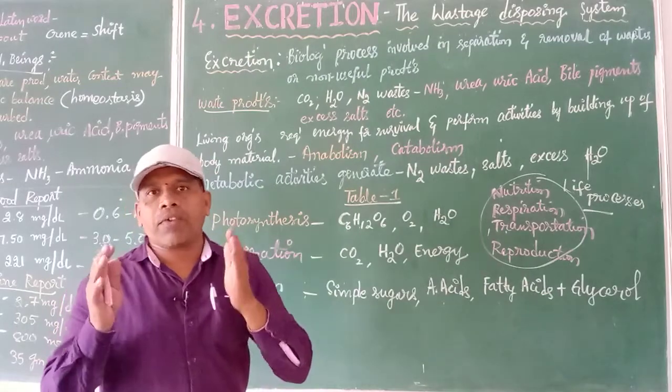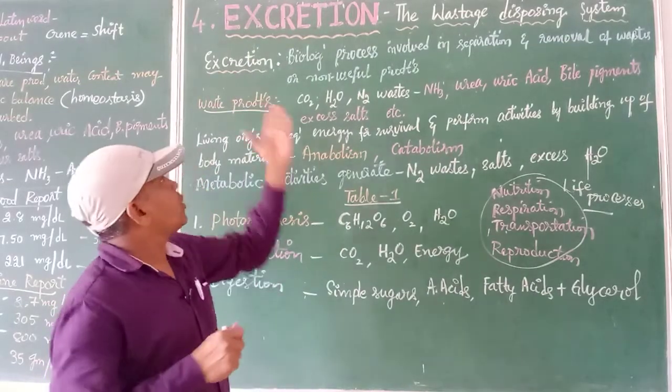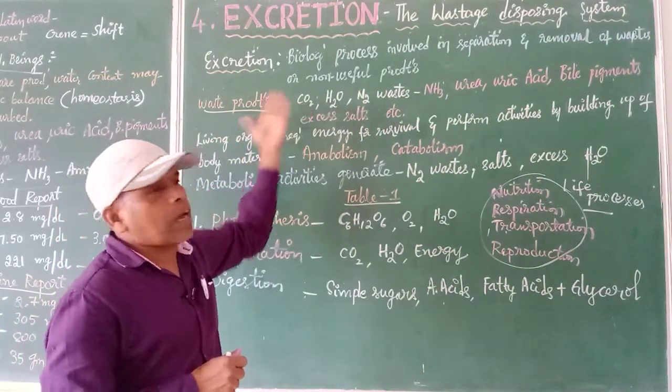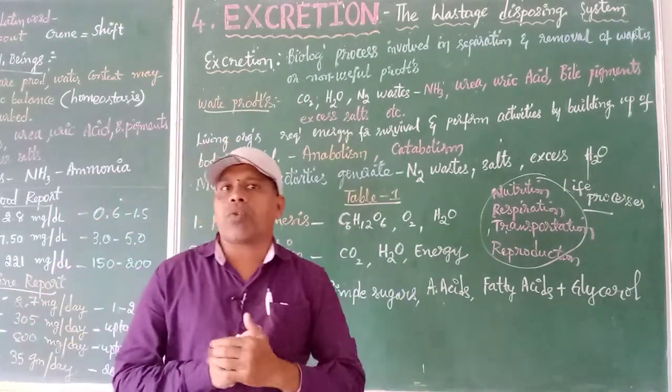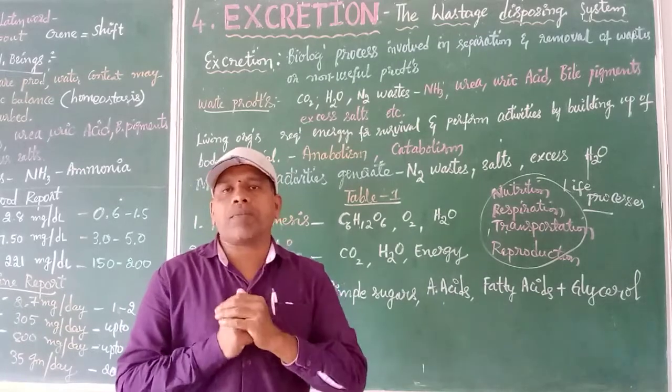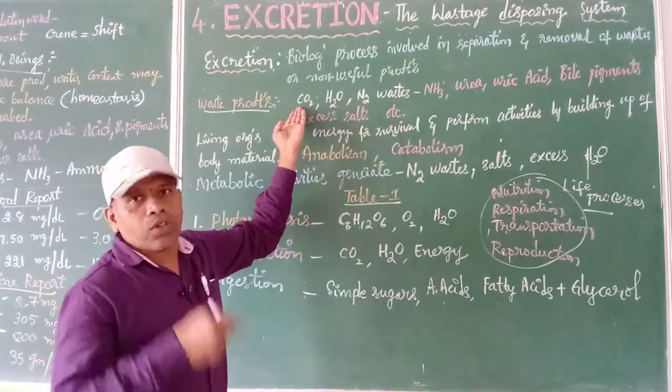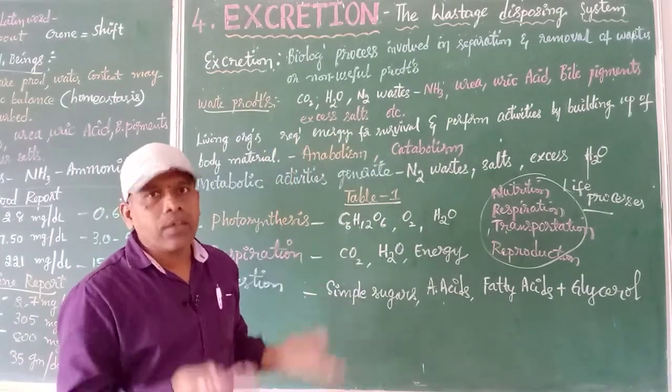Then which types of waste products are produced in our body? You can see here there are different types of waste products, for example carbon dioxide. During respiration, we take in oxygen and release carbon dioxide. The gas which is released out is considered a waste product.